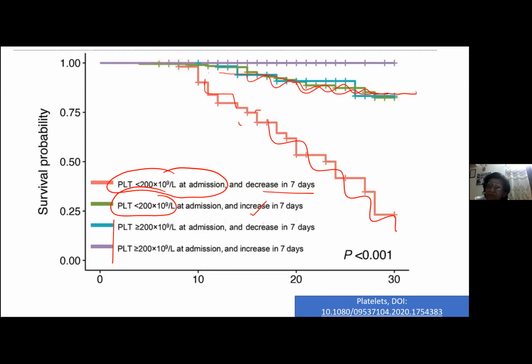This statement says that your platelet count at admission is important, and your platelet count over the days is also very important. If your platelet count is less than 2 lakh at admission and it decreases subsequently in 7 days, then the survival probability of this patient is going to go down. Whereas if the platelet count at presentation is more than 2 lakh and then it decreases in 7 days, then also the survival probability is going to go down, but it will not be as severe as compared to the patient who had a platelet count less than 2 lakh at presentation. You understand that? So that was a very beautiful study which came out.